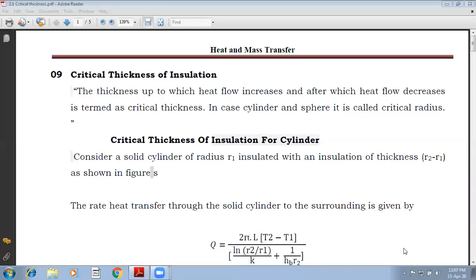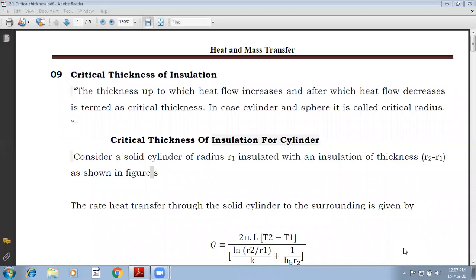Now, how do we define critical radius? Critical radius is that particular radius at which you can get maximum heat transfer or minimum resistance.